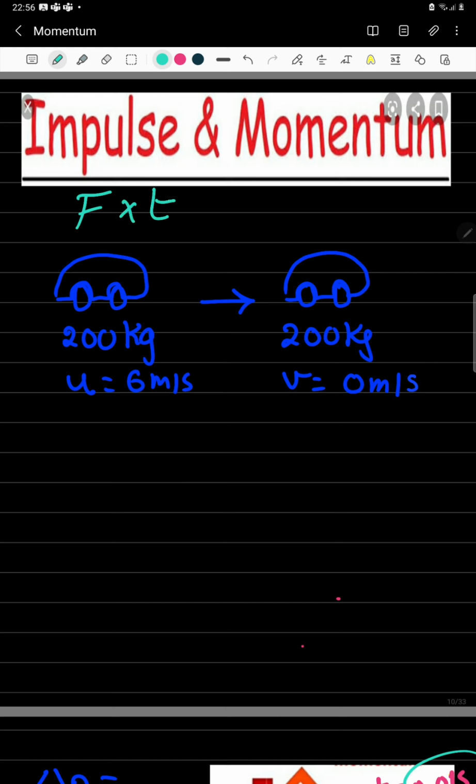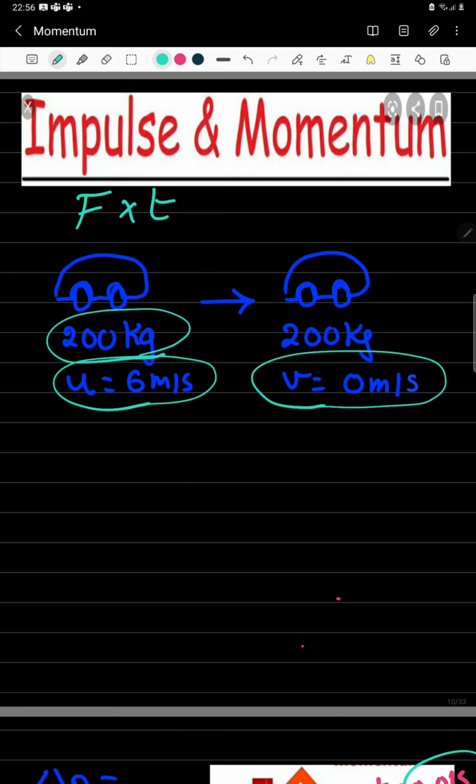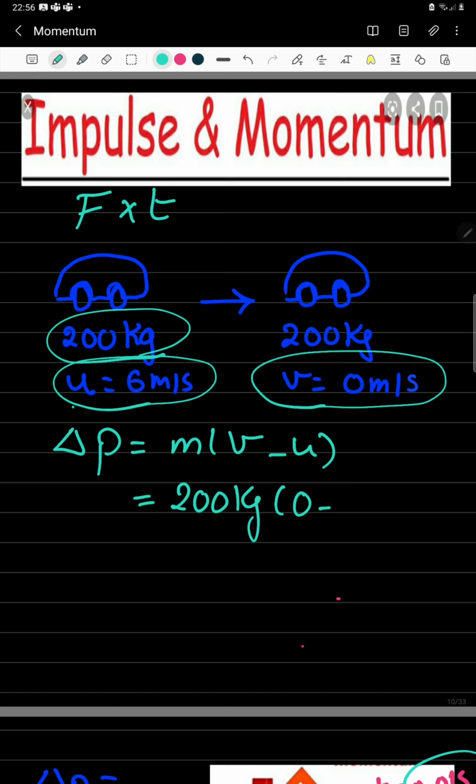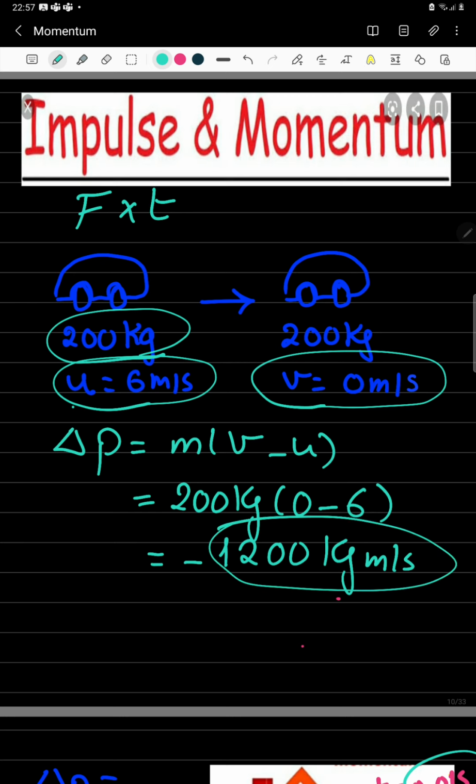Let's see this example. This is a car having a mass of 200 kilograms moving at 6 meters per second. If I have to get the car to stop, to reach 0 meters per second, then this car is going to experience a change in momentum equal to mass times the change in velocity. The mass is 200 kilograms. This will be multiplied by 0 minus 6. The change in momentum is negative 1,200 kilogram meters per second. How can I make a car moving at 6 meters per second, a car having mass 200 kilograms, how can I get it to stop?